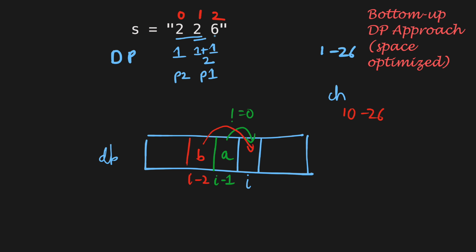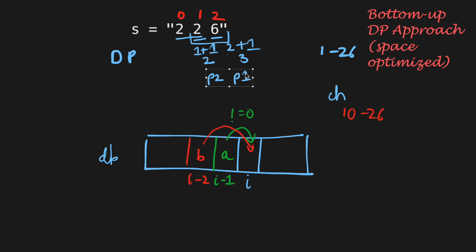And finally, for i equal to 3, we see that the current digit, which is 6, can be successfully decoded. Hence, we add previous 1 to the current value. Similarly, the two-digit substring, that is 26, is also a valid one because it lies in the range 10 and 26. Hence, we add previous 2 to the current value, which results in 3. And again, move previous 1 and previous 2 forward. And now we are done with all the characters in the string. So finally, we will return the answer for the last index, that is previous 1, as our answer.